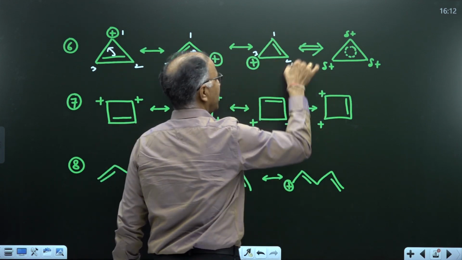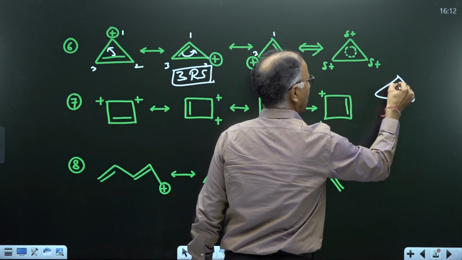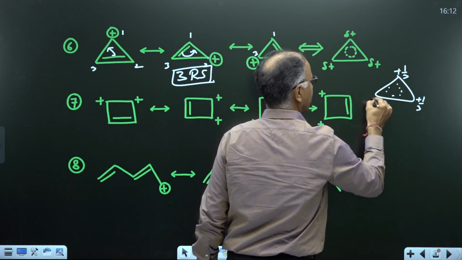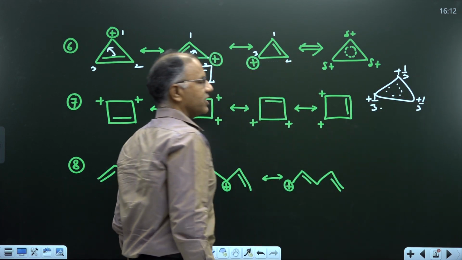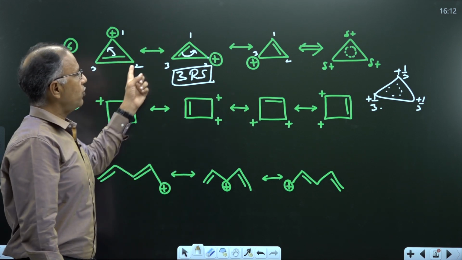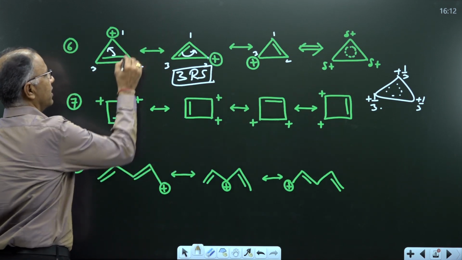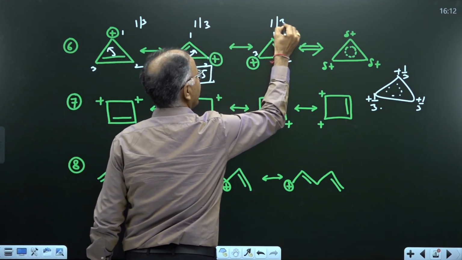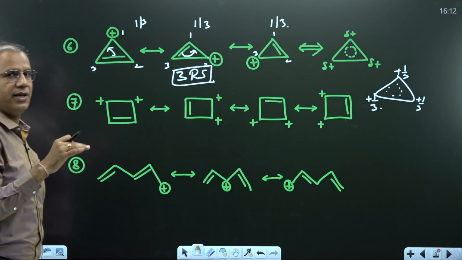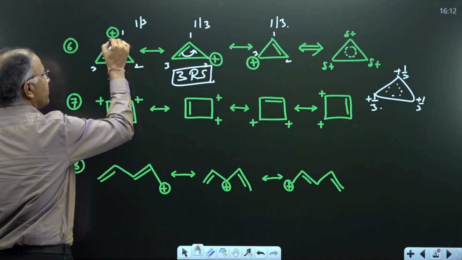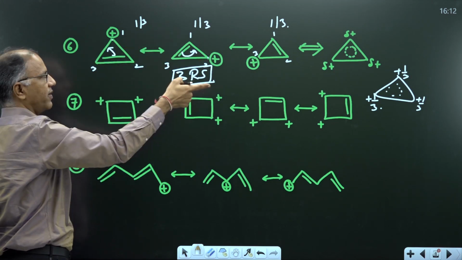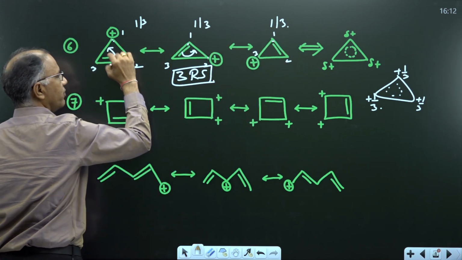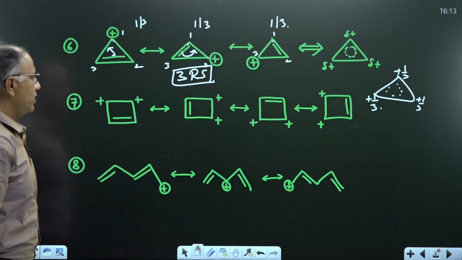Now what is the hybrid? The plus charge is delocalized among 3 carbon. So how to draw hybrid? We can write plus 1 by 3. Now why plus 1 by 3? Because each contributing resonating structure is 33%. This is contributing 1 by 3, this is contributing 1 by 3, this is contributing 1 by 3. 3 RS of equal stability. Got it? Now this carbon is positive charge, means hybrid consists of plus 1 by 3. This is neutral, neutral. In one carbon, neutral, neutral, positive, means hybrid consists of 1 by 3.